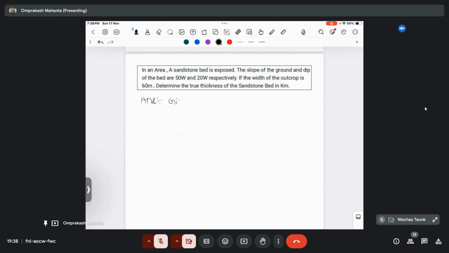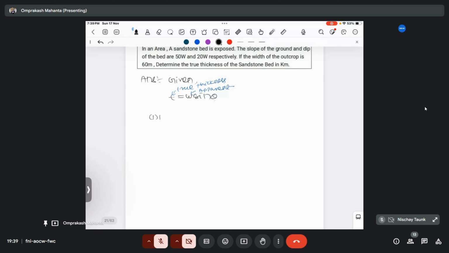In an area, a sandstone bed is exposed. The slope of the ground and dip of the bed are 50 degree west and 20 degree west respectively. If the width of the outcrop is 60 meter, then what will be the true thickness of the sandstone bed in kilometer? Here slope and dip are given, so there is a relationship among them. We already know that T equal to W sin theta, where T is your true thickness and W is your apparent thickness. But here only one theta value is given. If another slope value is given, there is a relationship among them.